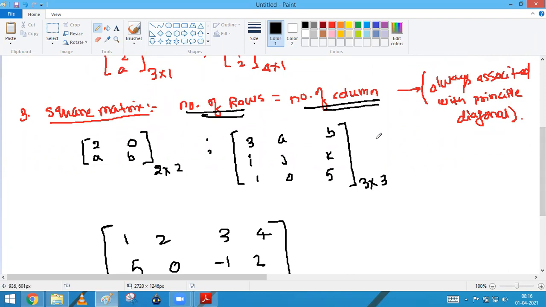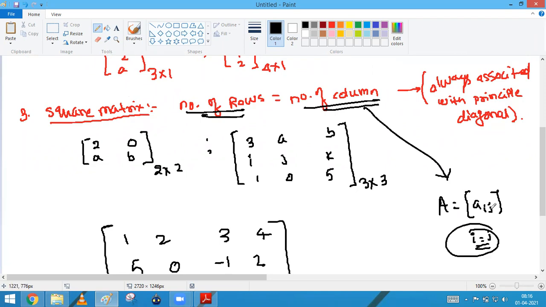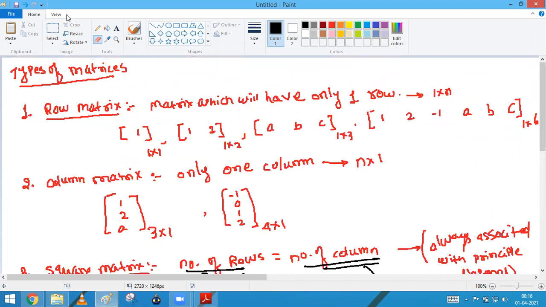If you have to define the properties of this, you can also define that the matrix will be defined as a collection of Aij in which I must be equal to J. This is also defined as the properties of the square matrix, meaning the number of columns must be equal to the number of rows. That will be called the order of the matrix. And from there you can tell what type of matrix it will be, it will be a square matrix.